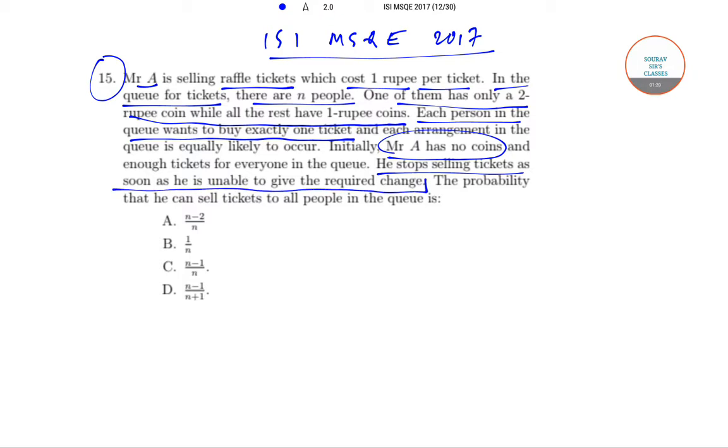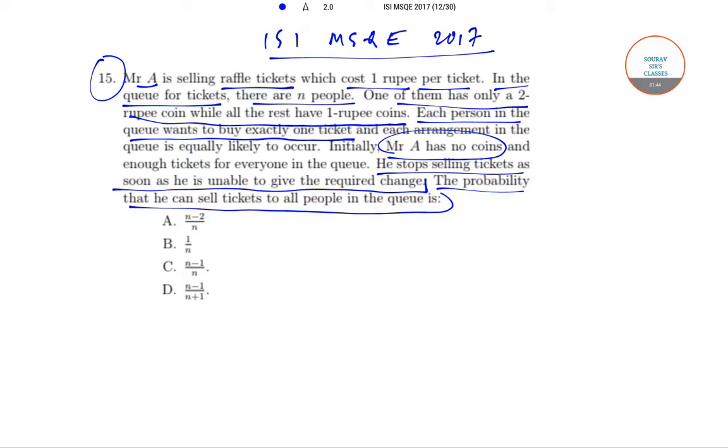So suppose some person comes forward to him with 2 rupees. In that case, if he has no change, since he has to give back 1 rupee, if he does not have that 1 rupee, then he will stop selling tickets. Now we need to find out the probability that he can sell tickets to all the people in the queue.